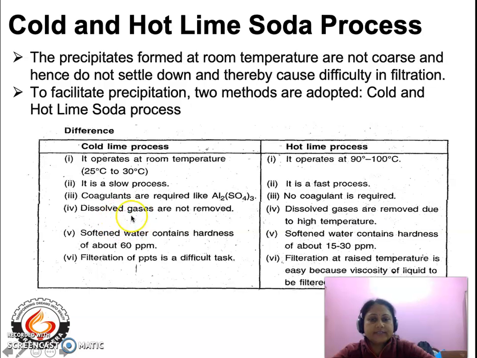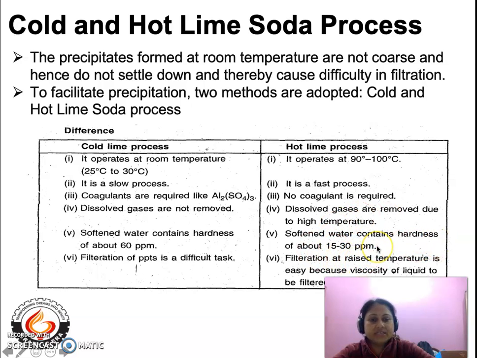Now, the fourth difference is that dissolved gases are not removed during the cold lime soda process, whereas dissolved gases are also removed due to the high temperature operation of the hot process. The fifth point is that the softened water produced by the cold process still contains hardness of about 60 ppm, that means 60 milligrams per liter, whereas in the hot process the softened water contains hardness of about 15 to 30 ppm.